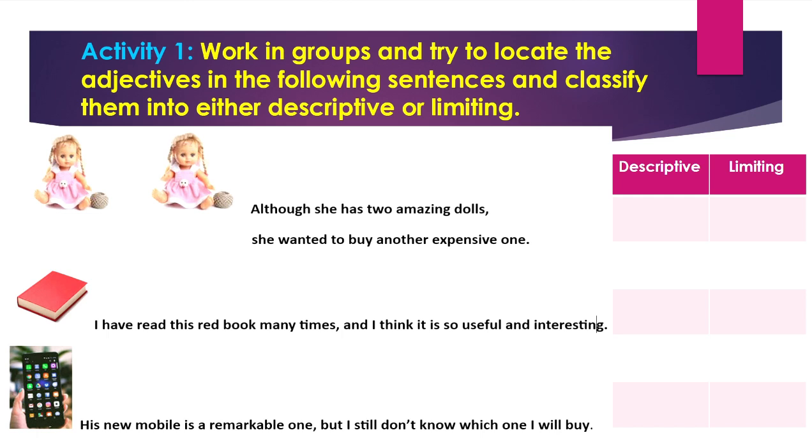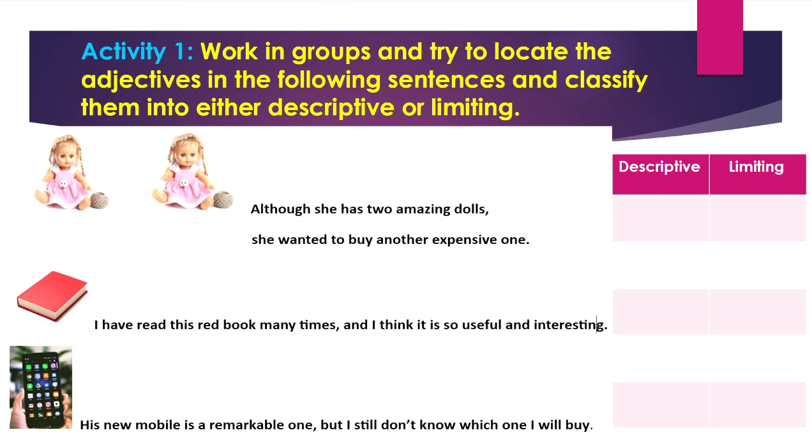When I say, although she has amazing dolls, she wanted to buy another expensive one. Where are the descriptive adjectives? Yes, we have amazing, which describes the doll. We have also expensive, which also describes the doll. But what about two? I have here a numeral limiting adjective, right? I have also another, an indefinite adjective.